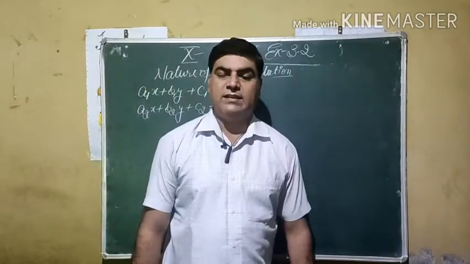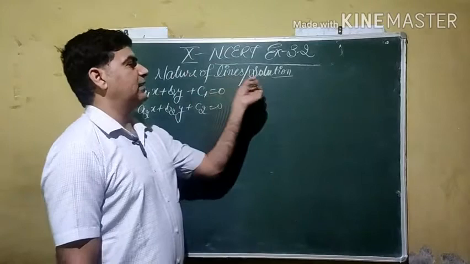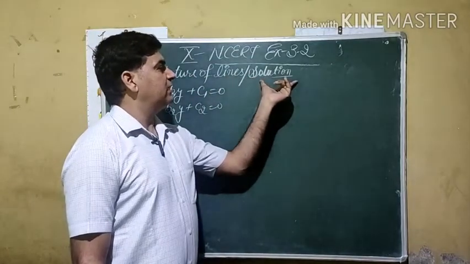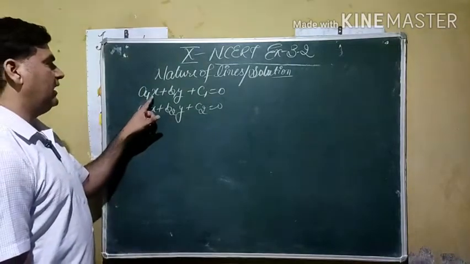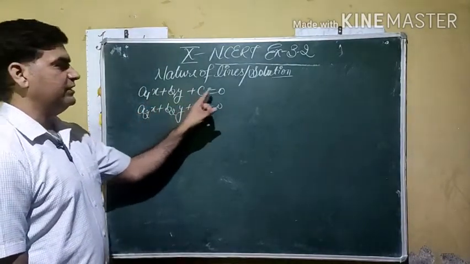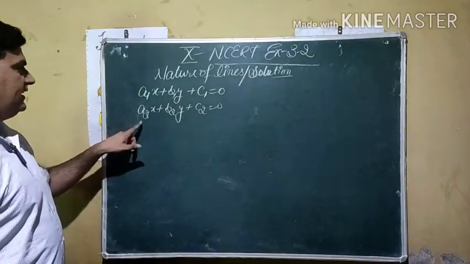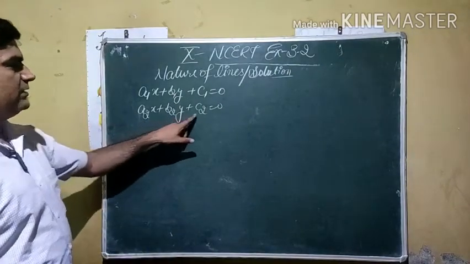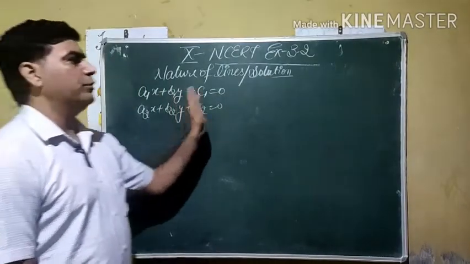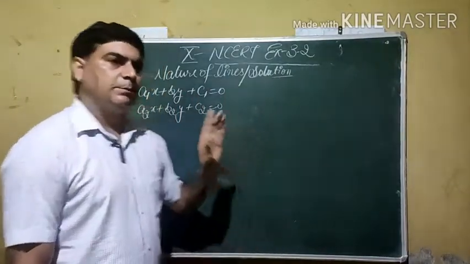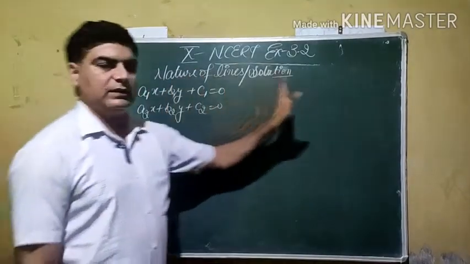Welcome students. In this lecture we are going to discuss the nature of lines, otherwise how is the solution of the given pair of lines. For example, we are having a1x plus b1y plus c1 is equal to 0, the first equation of a straight line, and the second is given by a2x plus b2y plus c2 is equal to 0. Maybe in any question c1, c2 will be on the right hand side, but it does not matter. But remember, both constants are either on the left hand side or on the right hand side.